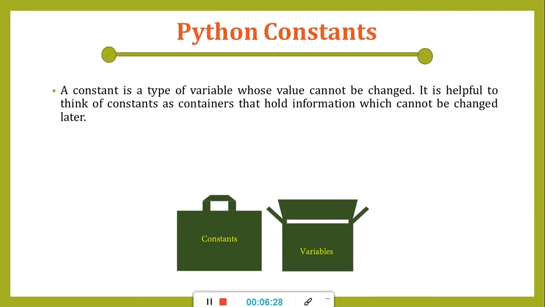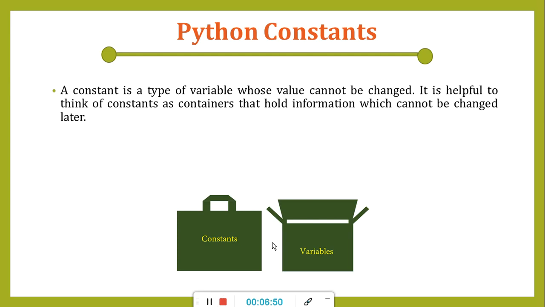Now, what exactly is the difference between a variable and a constant? The diagram is in front of you right now. We can see the variables are open to accept any value, whereas constants are closed, right? Once the value is assigned, we cannot change it. That is what a constant is here.